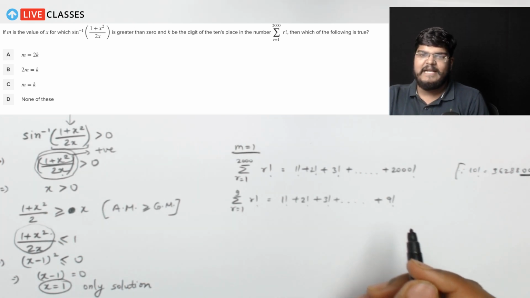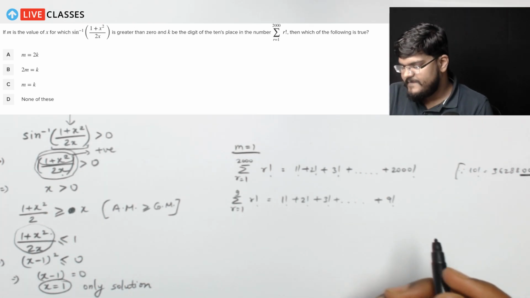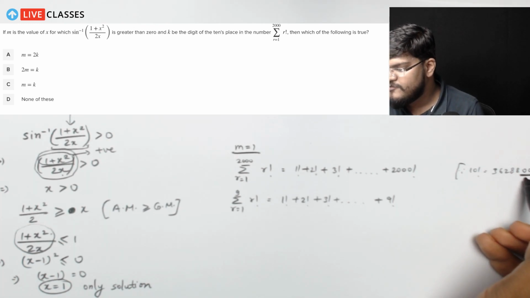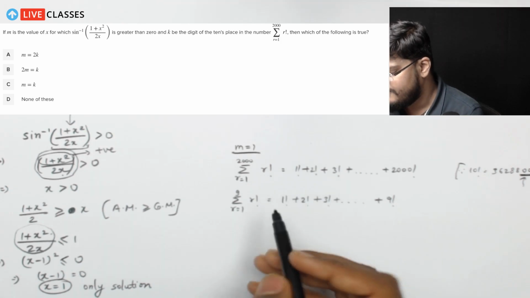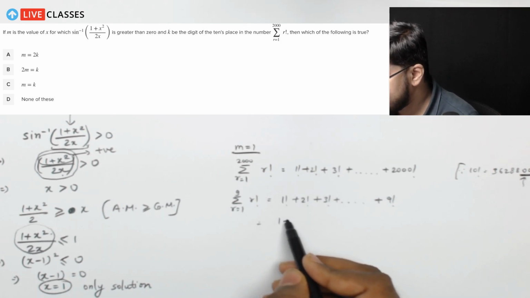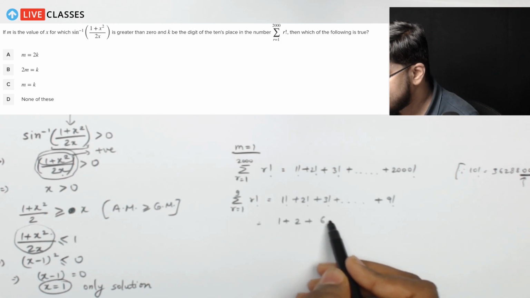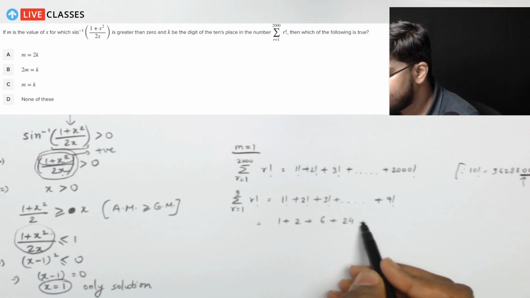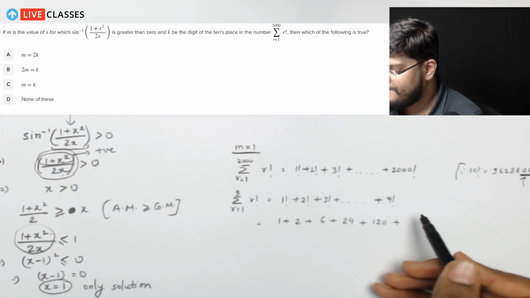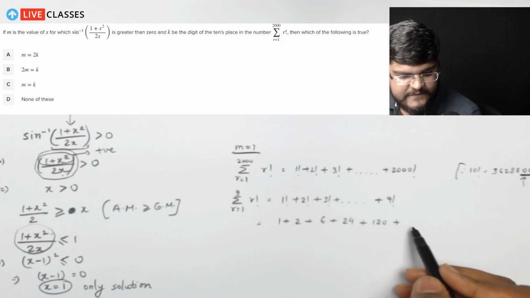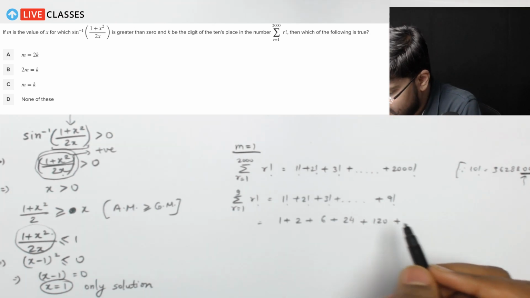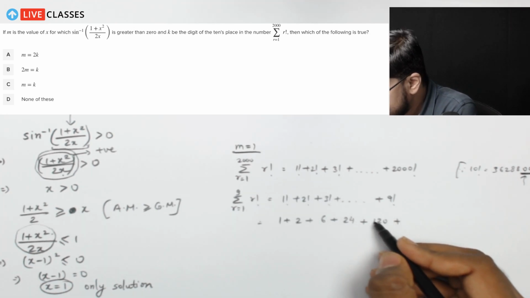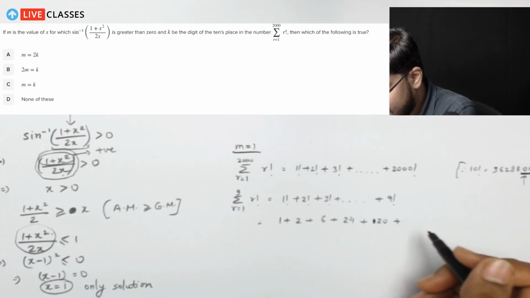Now since we have to find the digit of the tens place in the number, and since there are 2 zeros, we haven't considered anything from 10 factorial onwards. So you can say that this will be 1 plus 2 plus 6 plus 24 plus, since I need only the tens place things, I'll only take 20, not even 120.